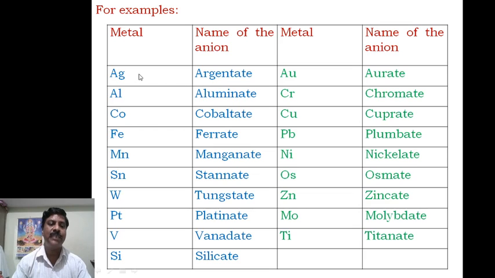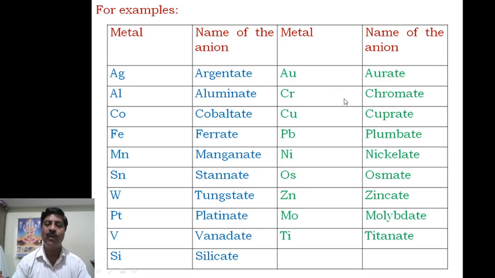If it is in a positive complex, you simply write silver, but in an anionic complex you write argentinate. Aluminum is written as aluminate. Gold is written as aurum in cationic as well as neutral complexes, but in anionic complexes you write aurate.